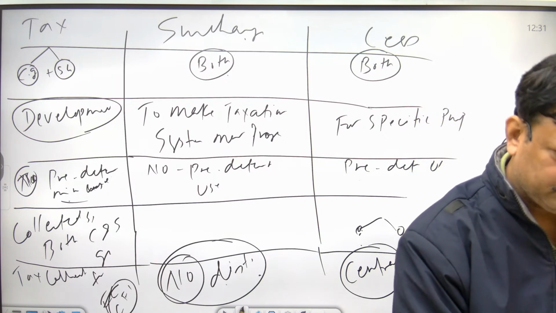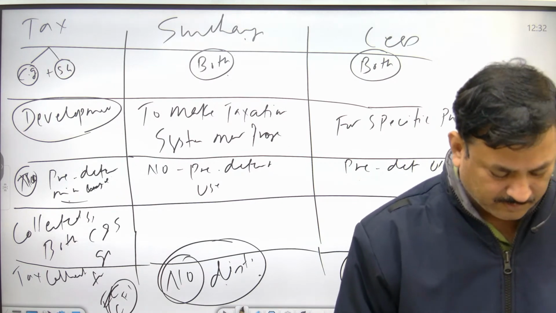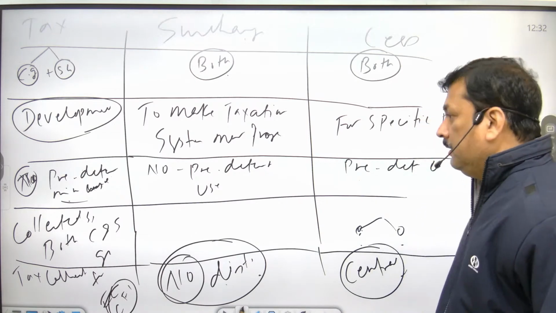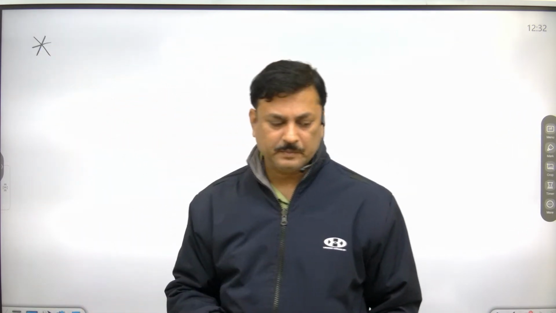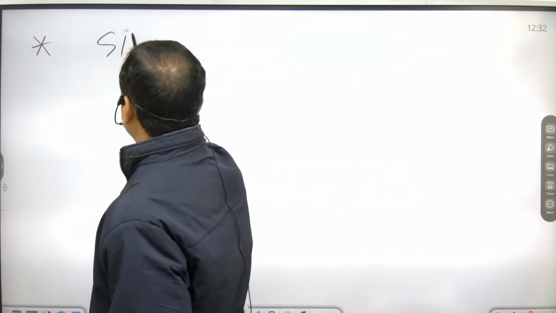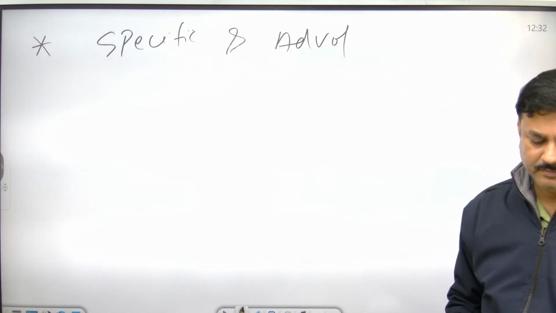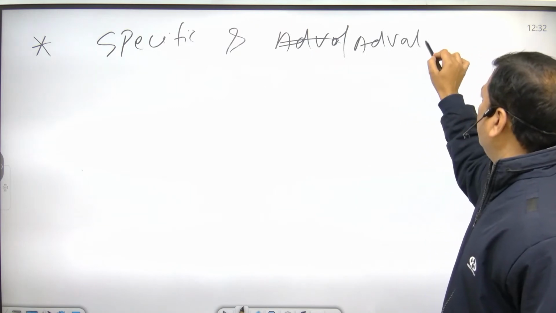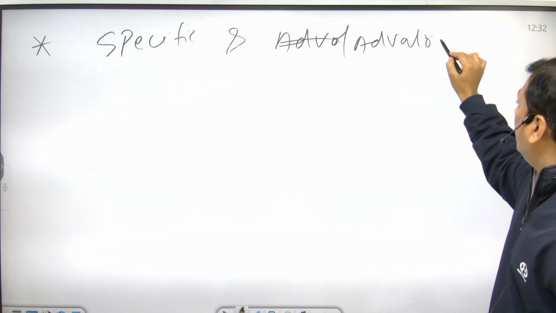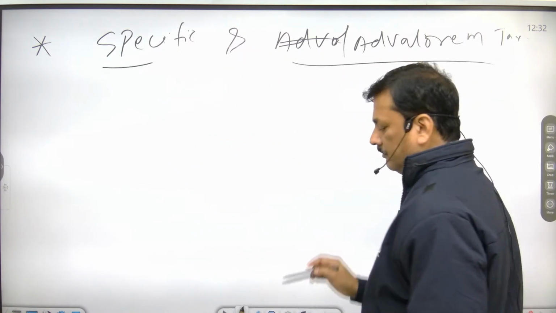Now, the next is specific and ad valorem tax. Specific and ad valorem.